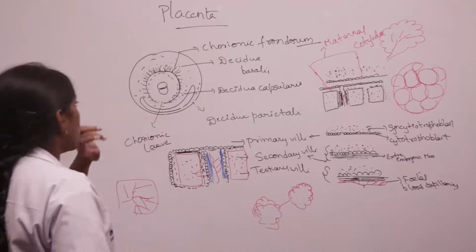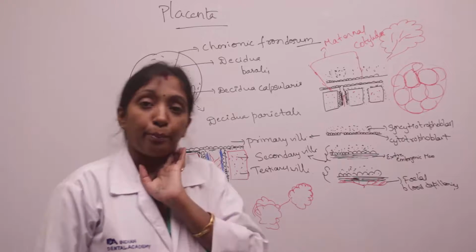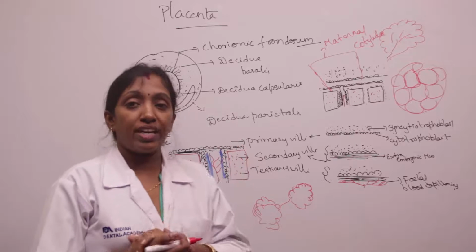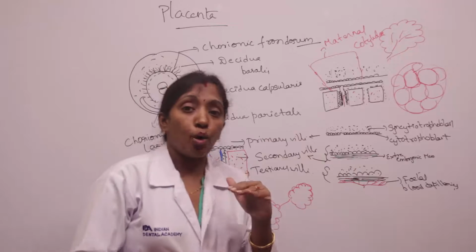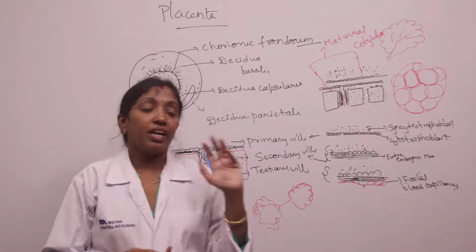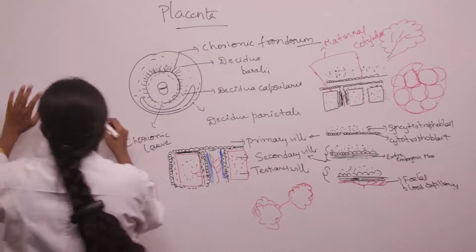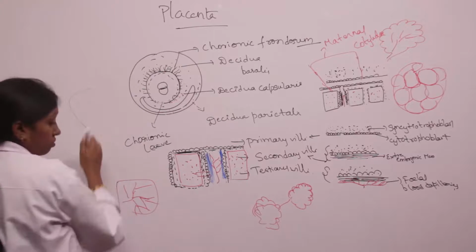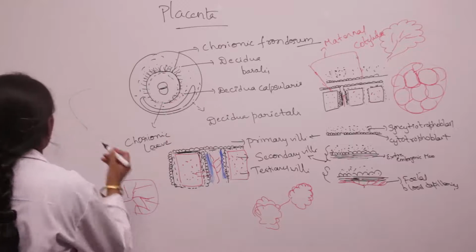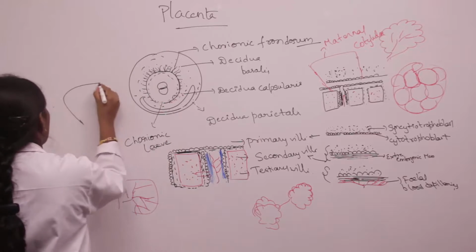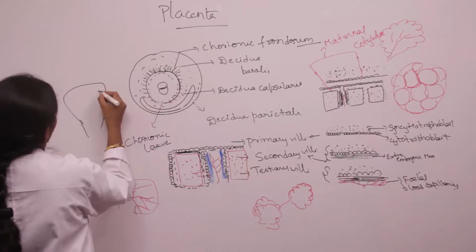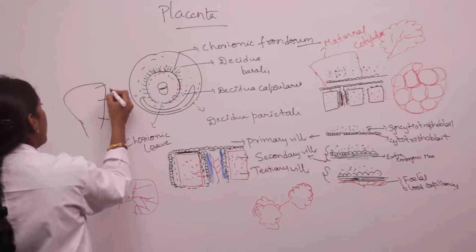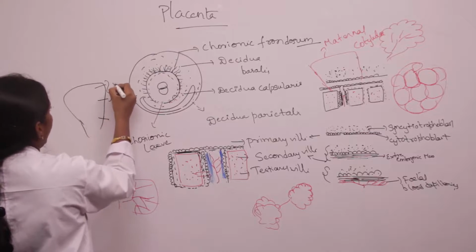And one more thing is, usually the placenta gets attached to the upper uterine segment. What is the upper uterine segment? We know that the uterus divides into fundus, body and cervix, right? The fundus and the upper part of the body of the uterus is called the upper uterine segment.